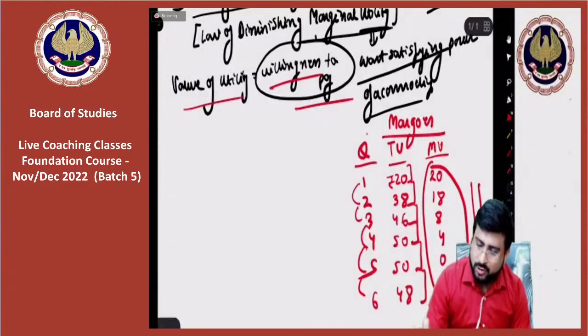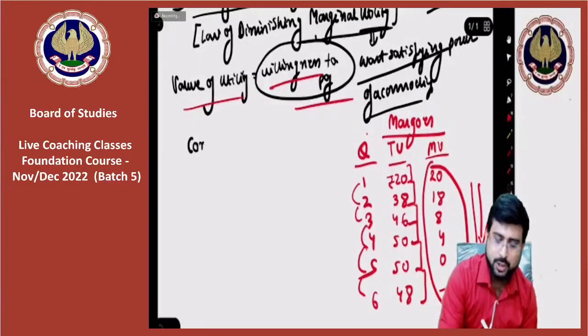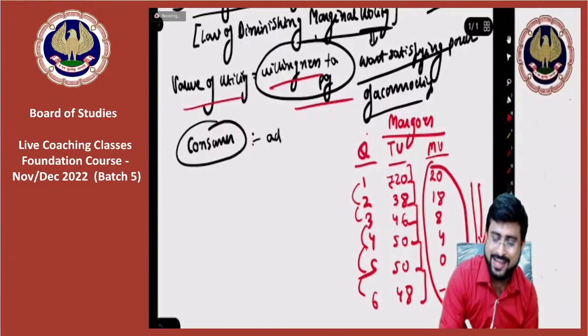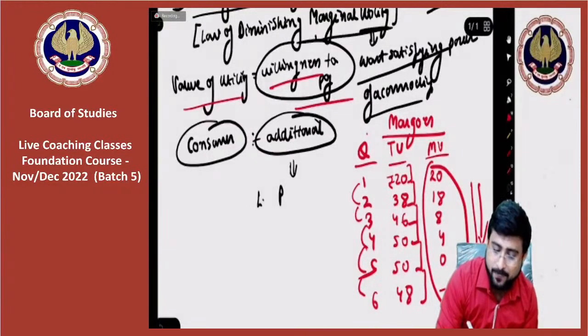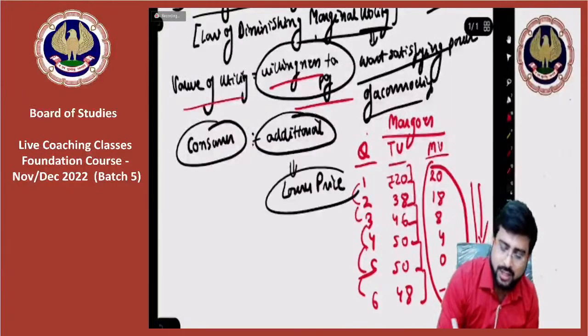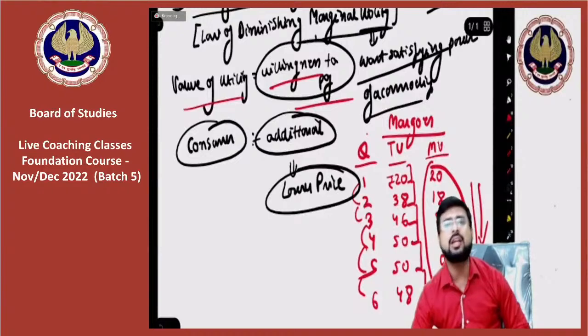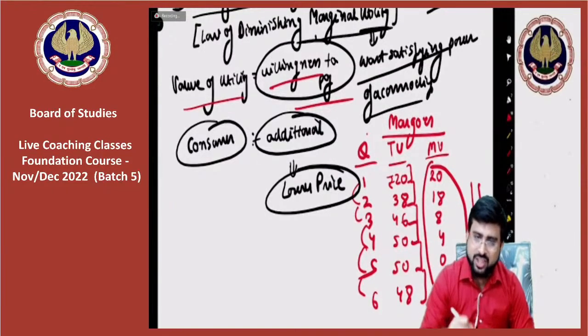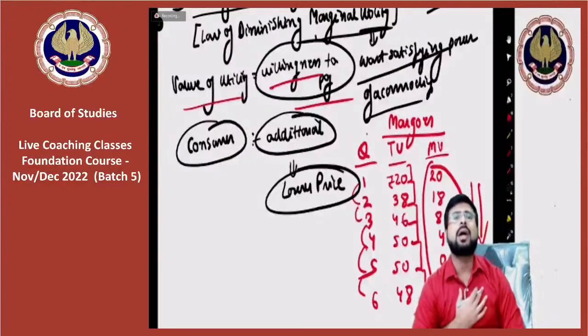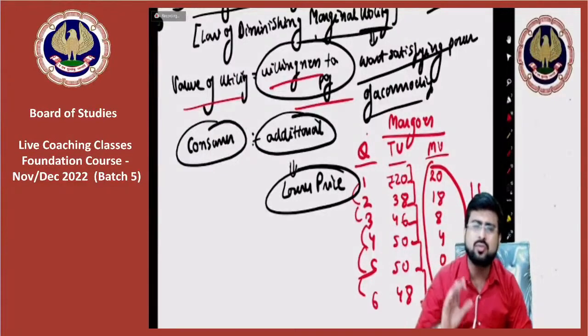So now the consumer, you think from the consumer's point of view, guys. The consumer will now buy an additional unit only when he or she is given an option to buy that commodity at a lower price. Otherwise, he or she will not be ready to buy that commodity. Why? Because every time I am buying the commodity, my willingness to purchase more of it is falling.